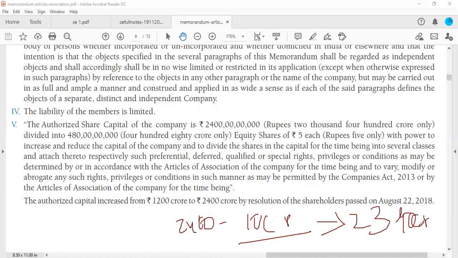This 2390 crores is the unissued capital. You have not issued that capital and you are keeping it aside. Fine. So this is authorized capital, this is issued capital, this is unissued capital.